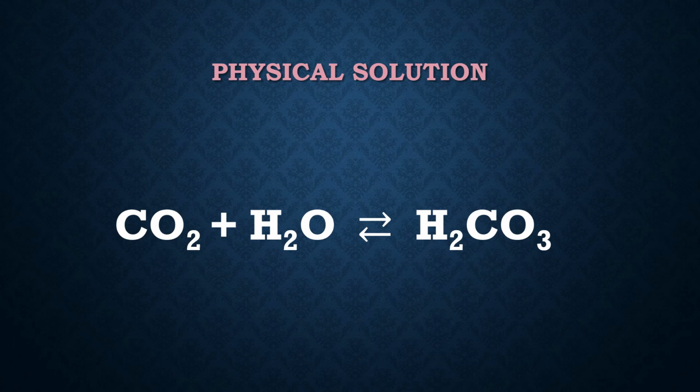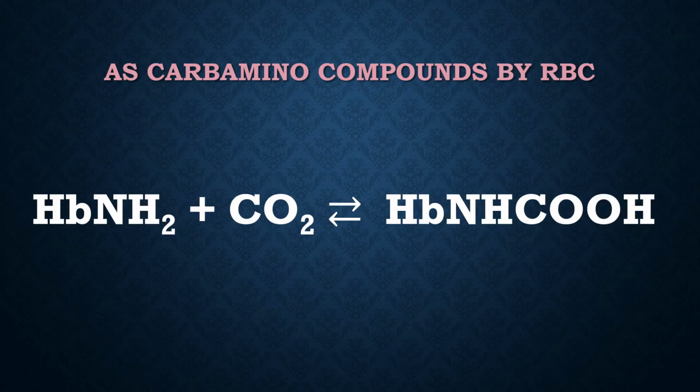Here carbon dioxide combines with the water and forms carbonic acid. 20 to 25% of the carbon dioxide is transported as carbamino compounds. Here amino group of the hemoglobin combines with the carbon dioxide and forms carbaminohemoglobin. It is carried out by RBC.